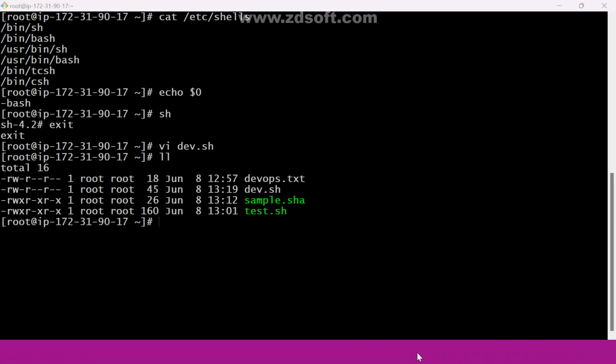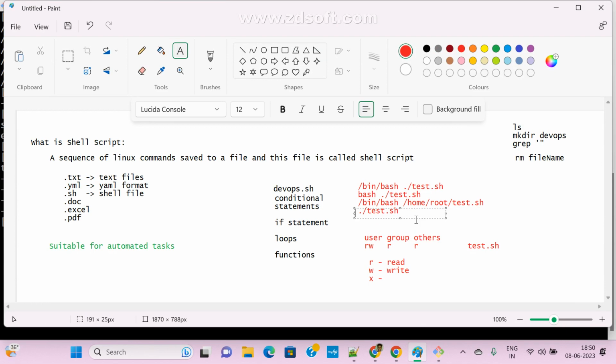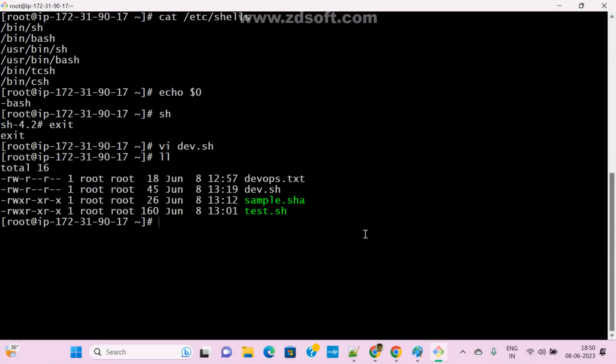So whatever we want, we can use it. Now see here, I am using bash space file name, also I am passing. By default I am running in the same format, dot slash your file name, dev dot ss file. So earlier if you run this, now see here, dev dot ss. Do we have permission? No, right?